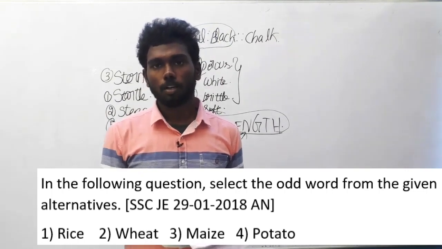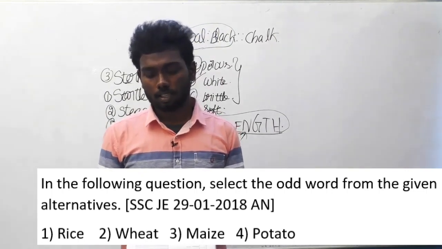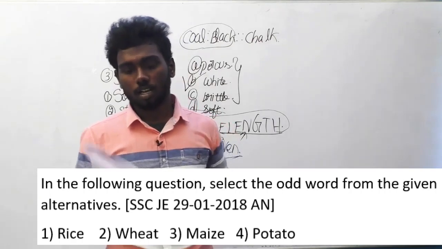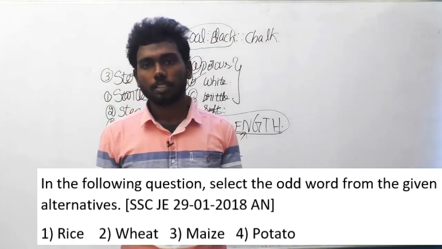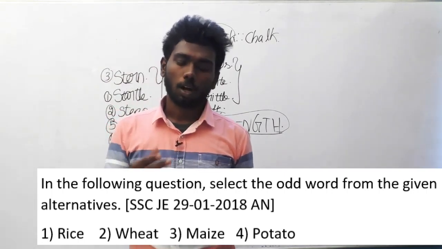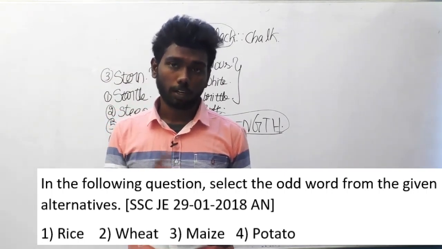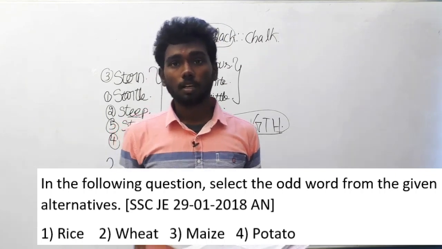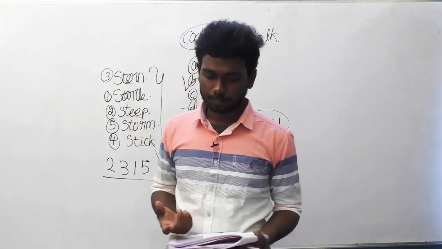Anyone knowing about crops and vegetables, even a 6th standard child can solve this question. And the option is answer D, potato. Why potato is the odd word? Because all the other things are crops and potato is a vegetable. So obviously vegetable is the answer here.